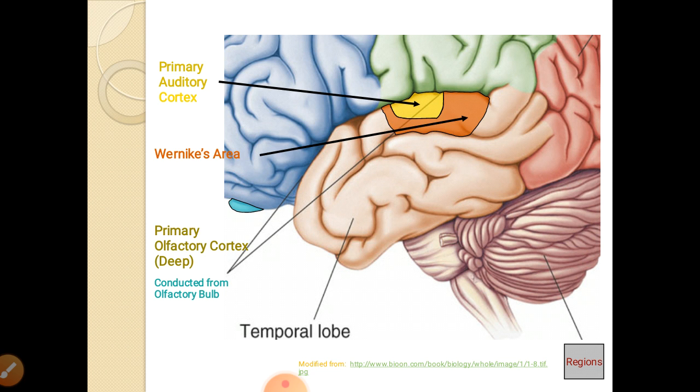So the primary olfactory cortex is there, and then the impulses are conducted from the ear by the eighth nerve to these areas. In the lower part of the frontal lobe, you can see the small olfactory bulb, and that is for the sensory sensation, olfactory sensation.